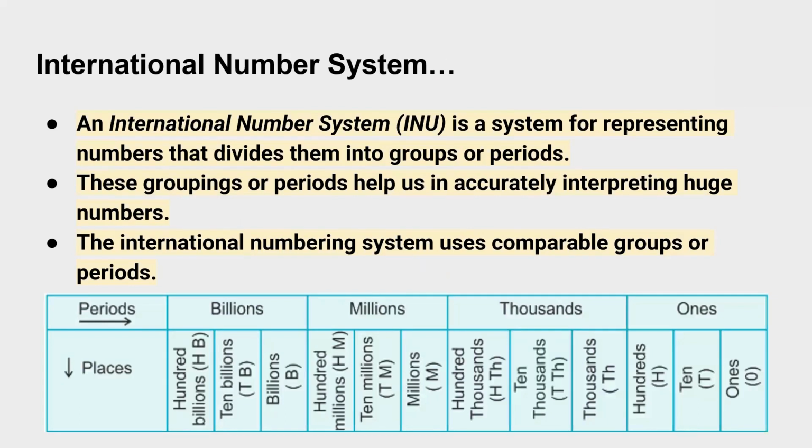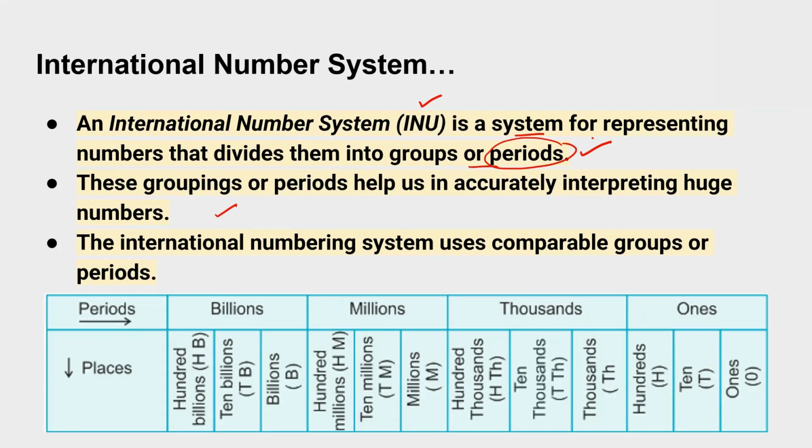Now, because this is an international Olympiad, I will tell you how to represent your numbers in the international value system. It is also known as the INS. It is a system for representing numbers that divides them into groups, or you can say into periods. Each period consists of 3 digits. These groupings or periods help us in accurately interpreting whole numbers. The international number system uses comparable groups or periods.